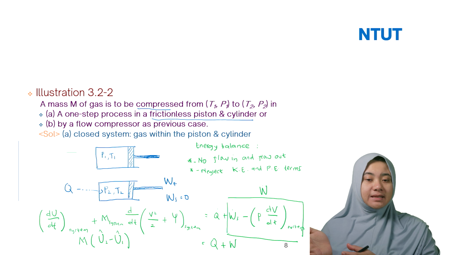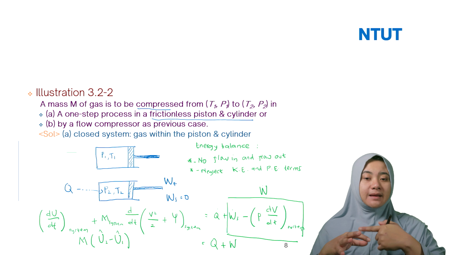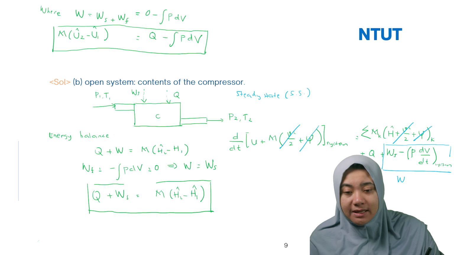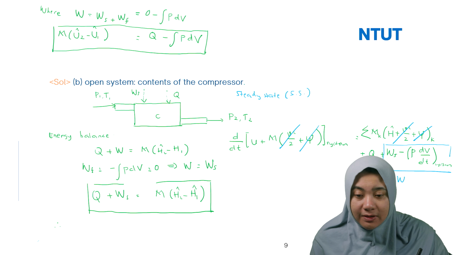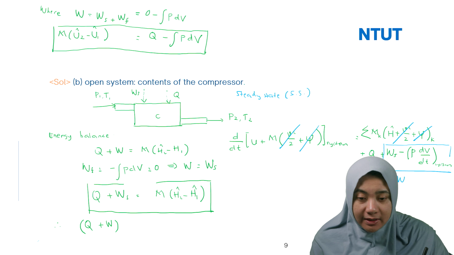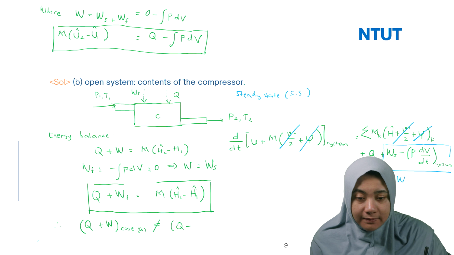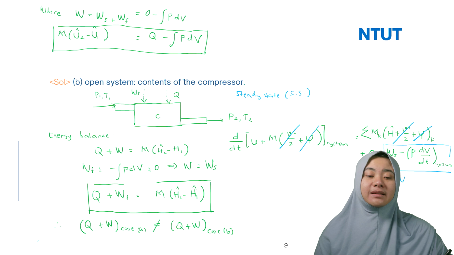They are constant in this case. They only have WS because the compressor runs based on the shaft work. That's the reason why in here we use WS, not WF. So we can conclude that the Q plus W for case A is not equal to the Q plus W in case B. Okay, they are totally different.